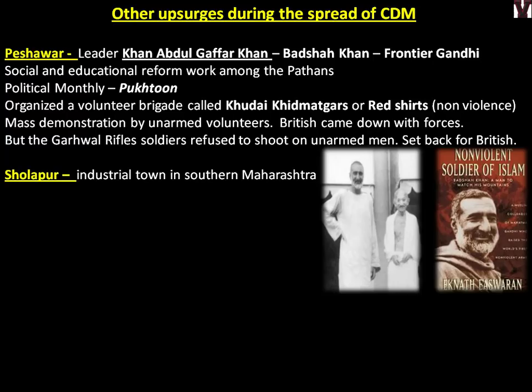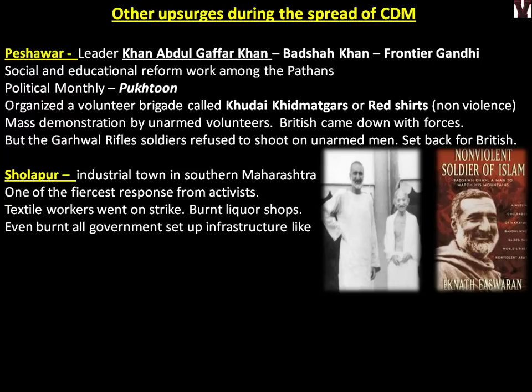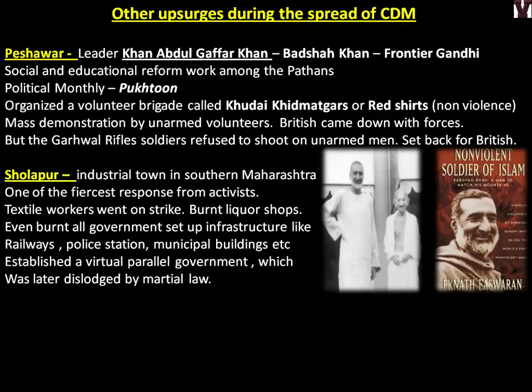Sholapur, an industrial town in southern Maharashtra, saw one of the fiercest responses from activists. Here a little bit of violence was there. Textile workers went on strike, burnt liquor shops, and even burnt government infrastructure like railways, police stations, municipal buildings, etc. They established a virtual parallel government which was later dislodged by martial law. So it was a little bit violent, and here it finally came to an end again by British forces.